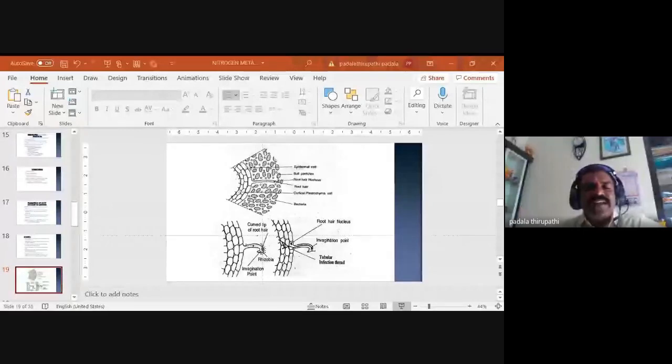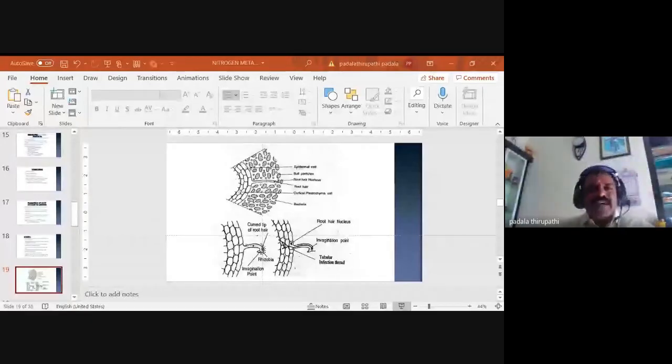These bacteria are easily attracted and reach the surface of the root hair, the rhizosphere of the root. Whenever the root hair becomes deformed and curved in nature, we call it the infection thread. Through this curved root hair, the infection thread, the bacteria are able to enter into the root hair cell. So this is what we call the tubular infection thread.